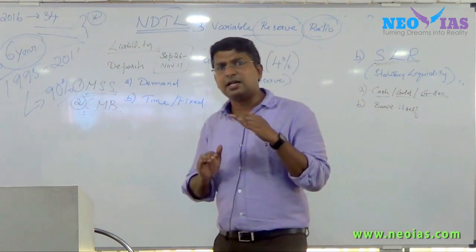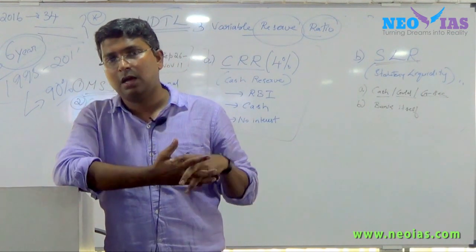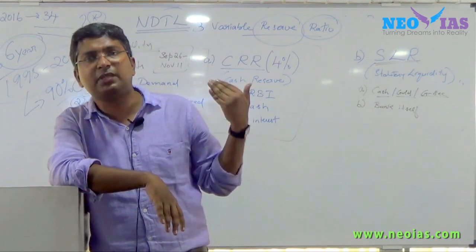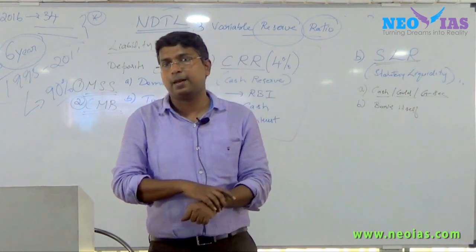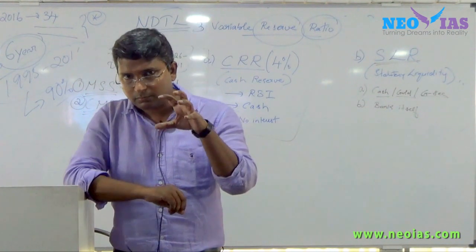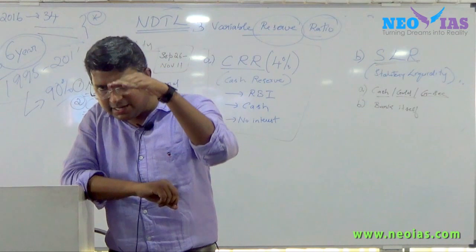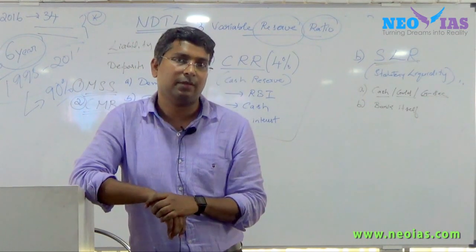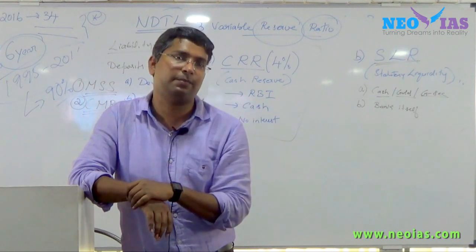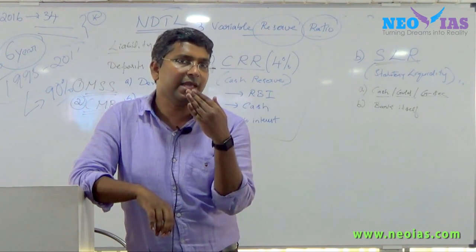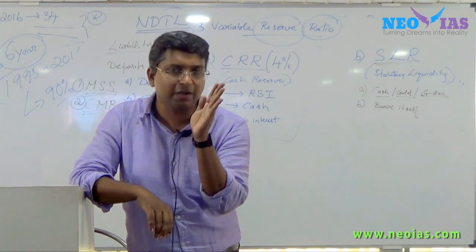Now again the concept is the same. How does the RBI do this, injecting liquidity and all these things? Now what will happen when SLR is increased or decreased, or CRR increased or decreased, to the liquidity? The liquidity is in relation to the government security, there will be more demand for the government security.